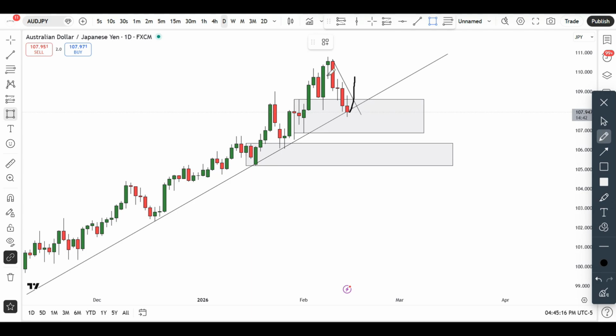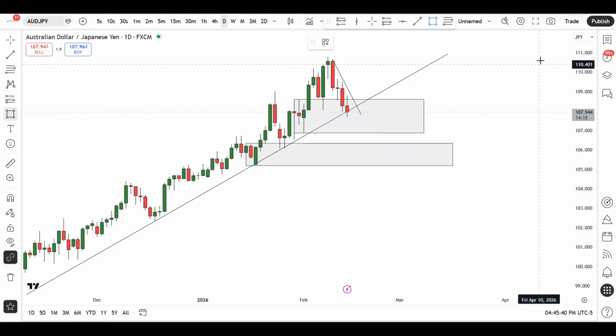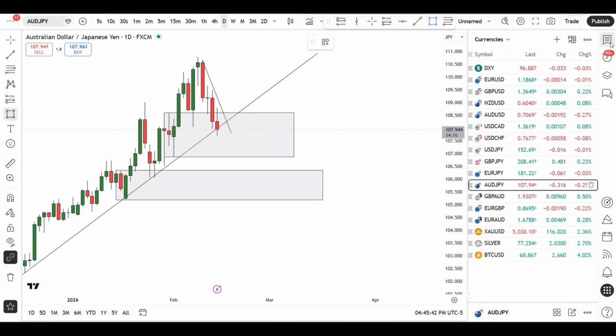But what the market does in this particular area is going to be key in this particular chart. Are we going to just get a push to the upside to make a new high, or will the market respect these areas and then turn around to the downside, maybe to give us a move towards, let's say, the 10600 institutional level, from where maybe the bulls can start coming into this market for further continuations to the upside? Who knows? Only time will tell, but that is what I can see right now in Australian dollar, Japanese yen.